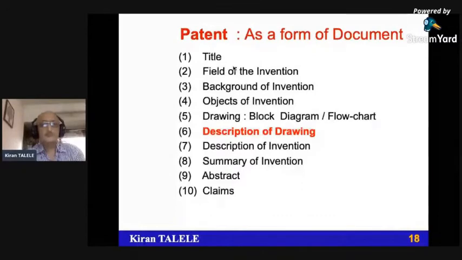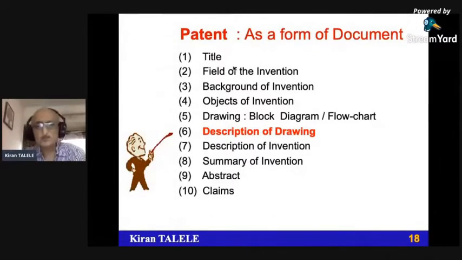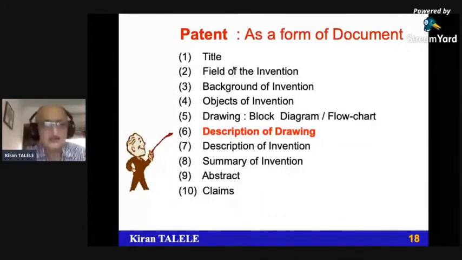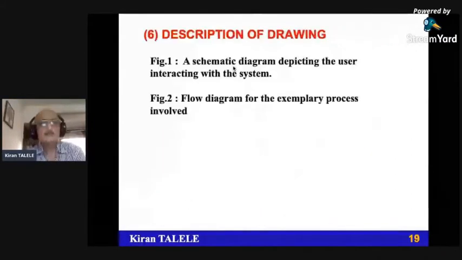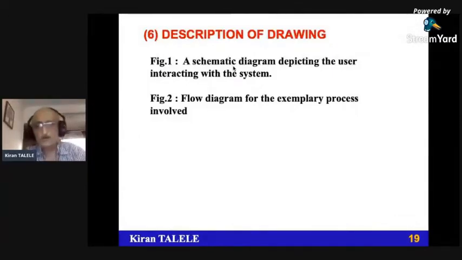Description of drawing. So let's say there are two diagrams. We'll consider these two diagrams separately. We'll call it figure 1, figure 2. Figure 1 is the schematic diagram depicting the user interacting with the system. It's a diagram related to the system. And figure 2 is the flow diagram for the process involved in it. Methodology flow diagram: how the flow actually happens, step-by-step flow.